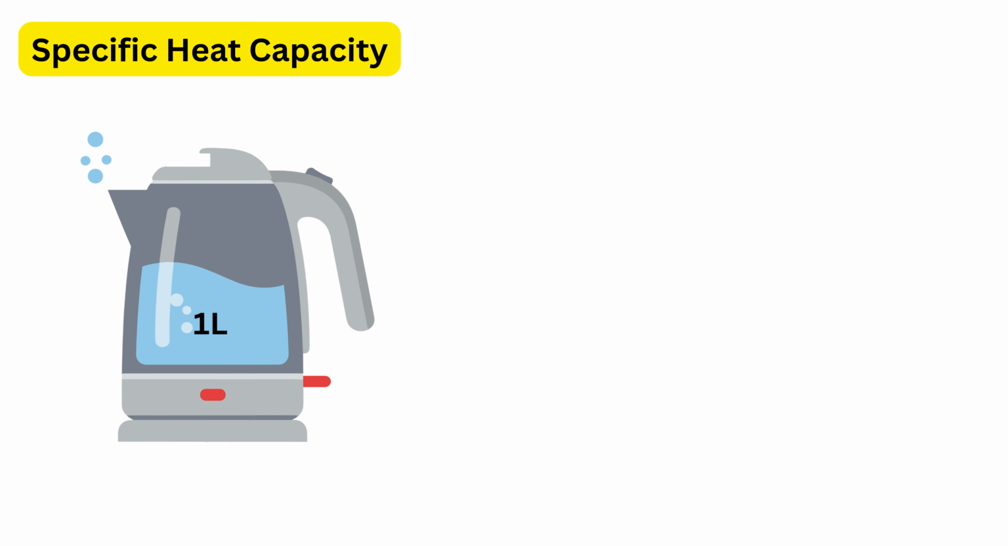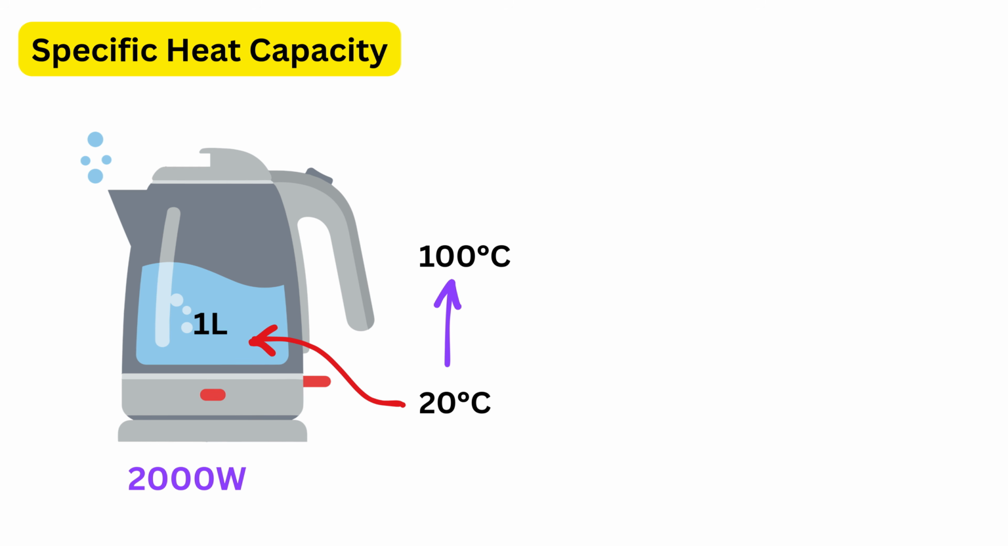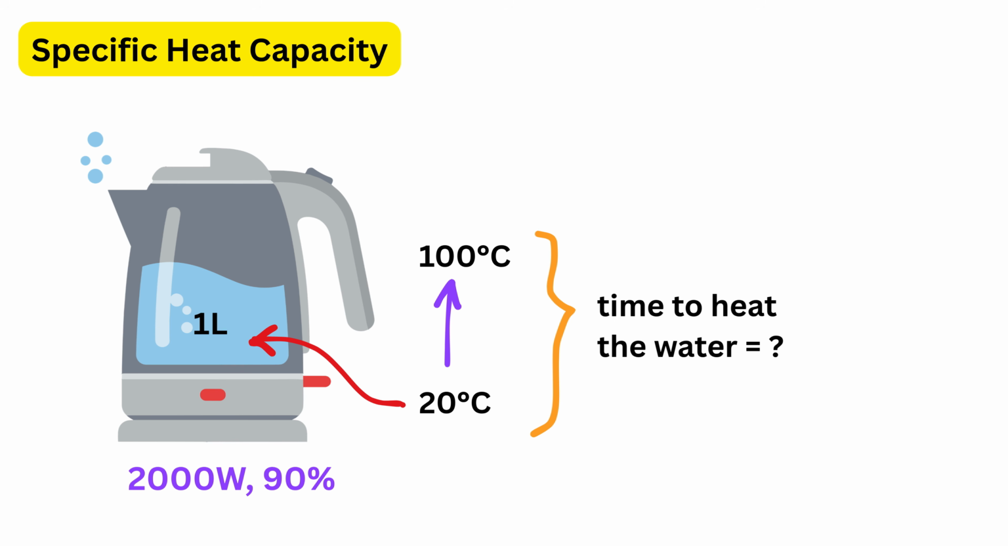We have 1 liter of water, initially at 20 degrees Celsius, and we want to heat it to 100 degrees Celsius. An electric kettle with a power rating of 2,000 watts is used, but it works at 90% efficiency. We are asked to find how much time it will take to heat the water.